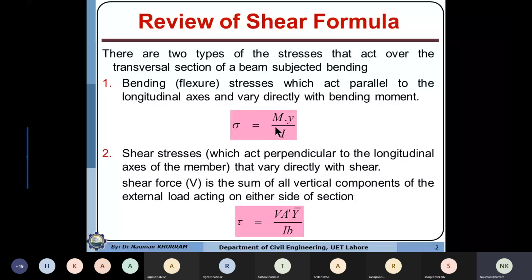If compressive stresses produced due to the bending moment are more than the compressive strength of the material, then crushing will occur at a point where the compressive stresses are maximum. So actually, when we apply the energy or the load on the element, some of the load is inducing the moment, and some of the load is used to induce the shear force in the beam section.